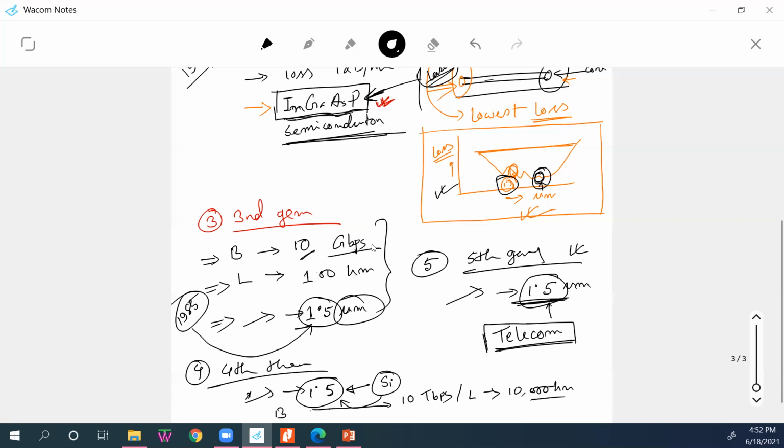Now in the fifth generation, the wavelength remains the same. L becomes 35 to 50,000 kilometers, huge. And the bit rate B, before it was 10 Tbps, now becomes 100 plus terabit per second.